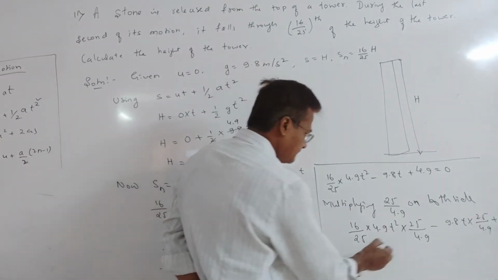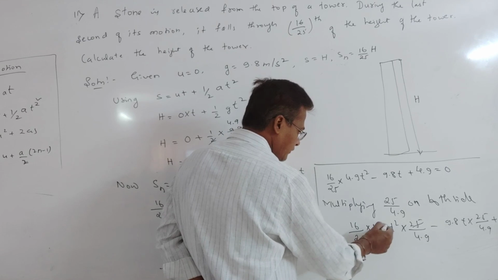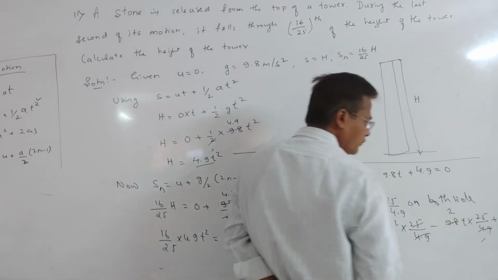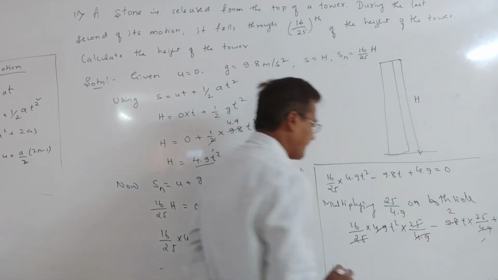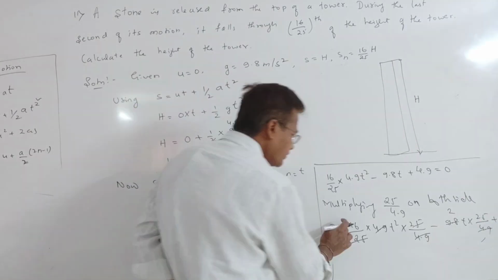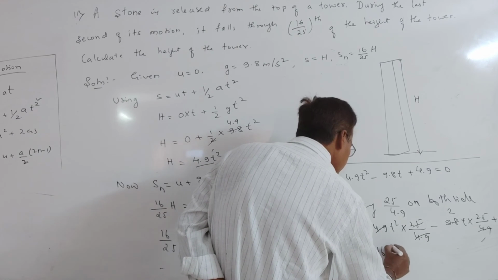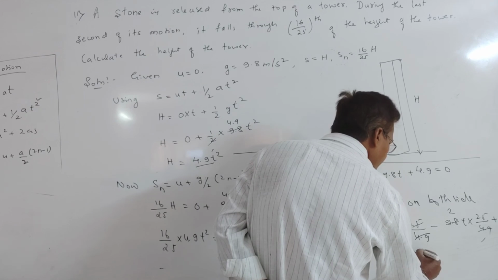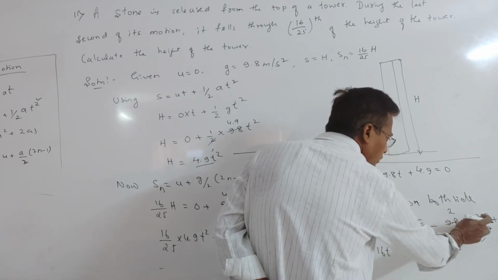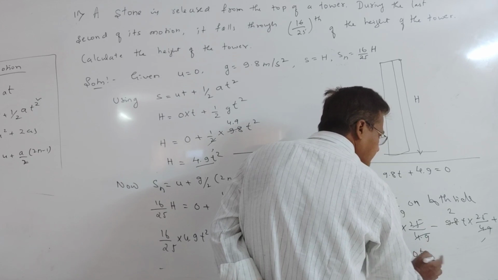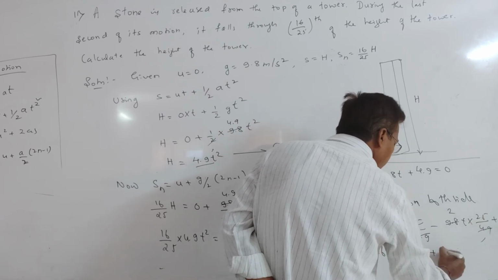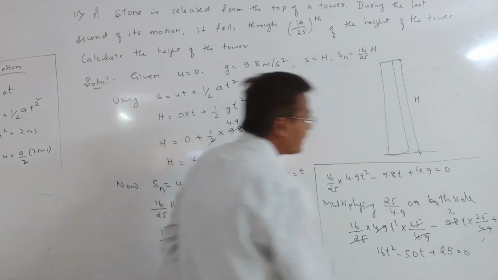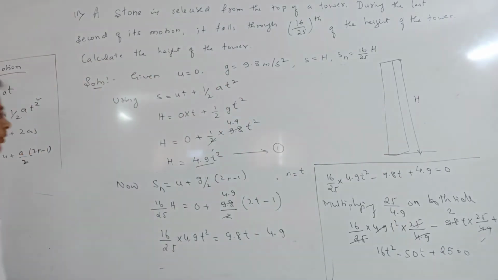So 25 gets cancelled, 4.9 gets cancelled. This is 4.9, this is 2. Okay, 4.9 gets cancelled. What are the remaining things here? 16 into t square, minus 2 into 50 into t. Okay, 25 into 2 is 50. Again here the t is there, plus that 25 equal to 0. So now what we have to do next?